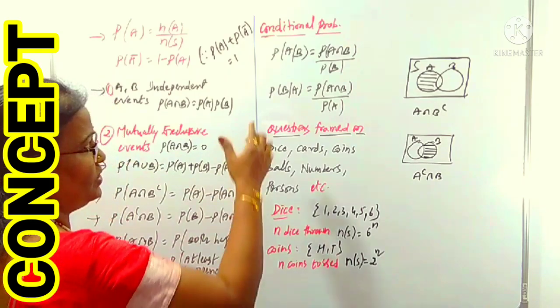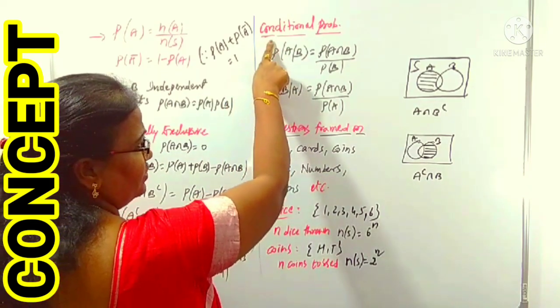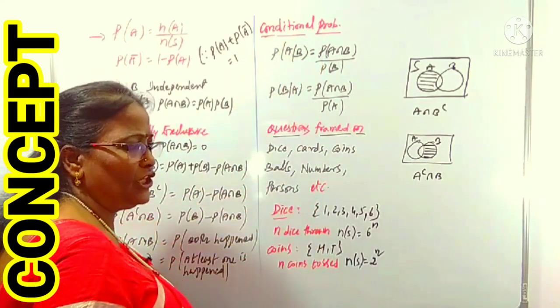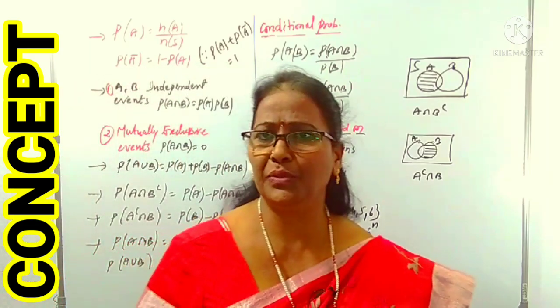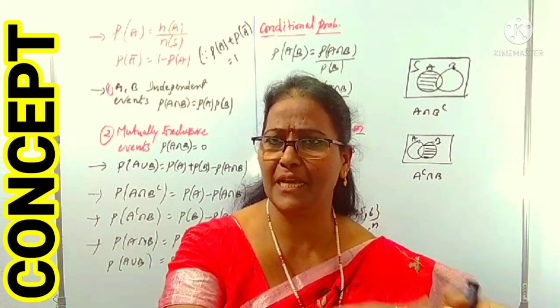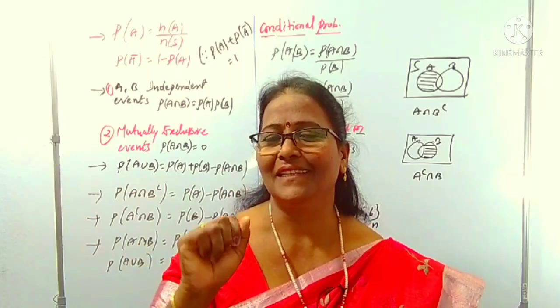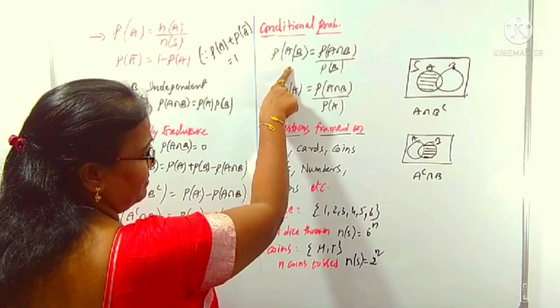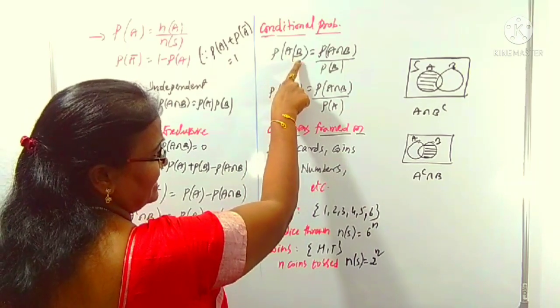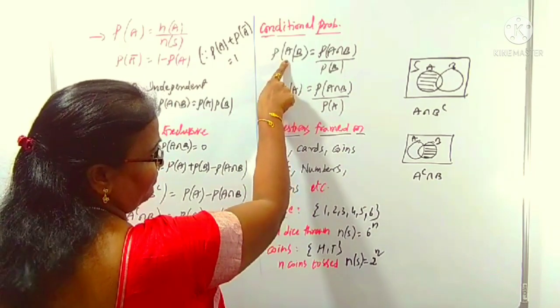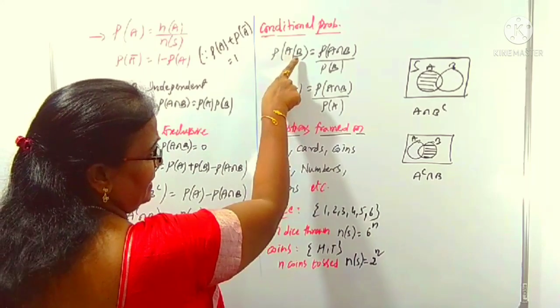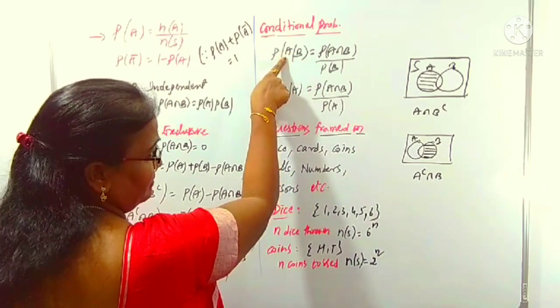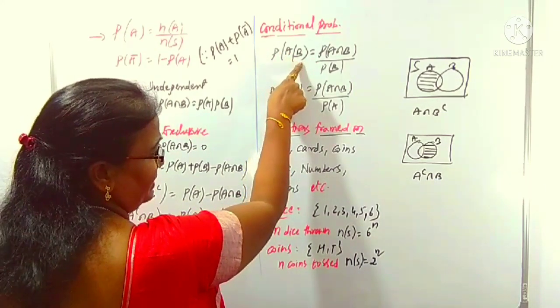Okay. So this is the most important, which is called conditional probability. Conditional probability means you are given a particular condition: if this thing has happened, then the second one happens. That is called a condition. What is the formula? P of A by B means the probability of A when B has happened. What is the meaning of A by B? When B has happened, then A happens. It means the probability of A depends on B.